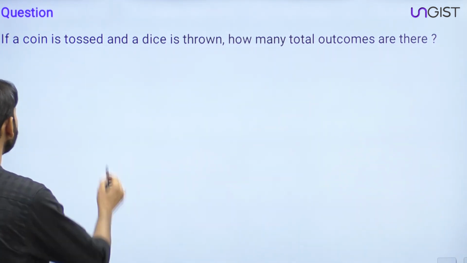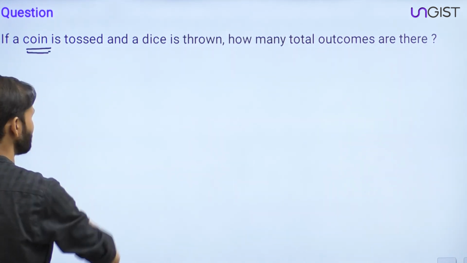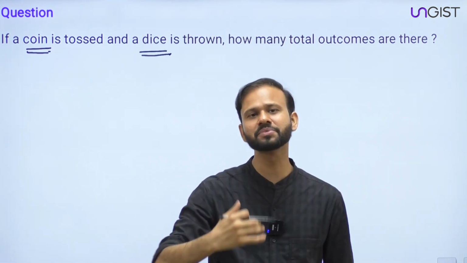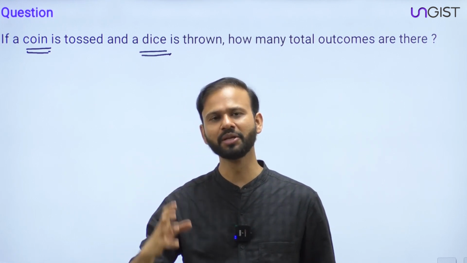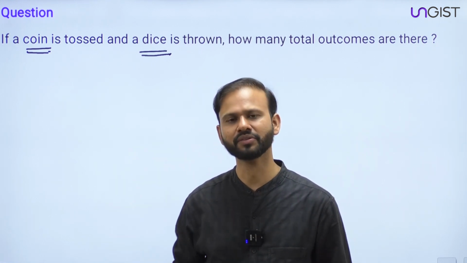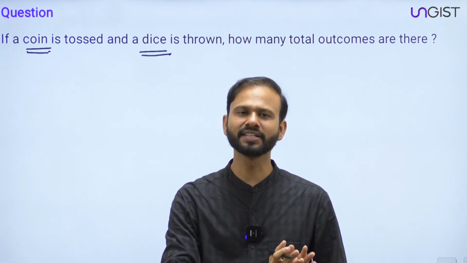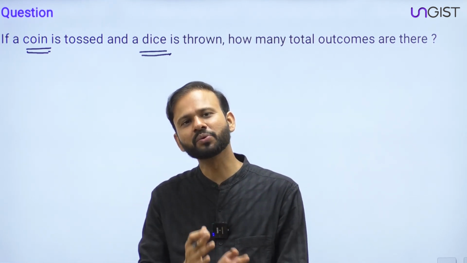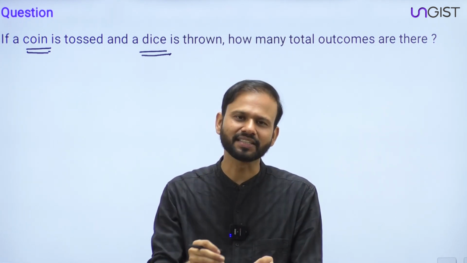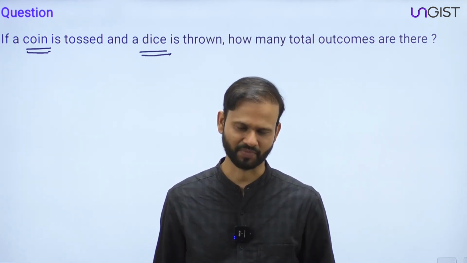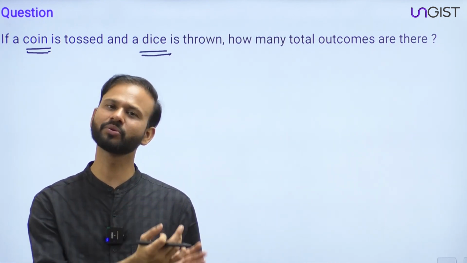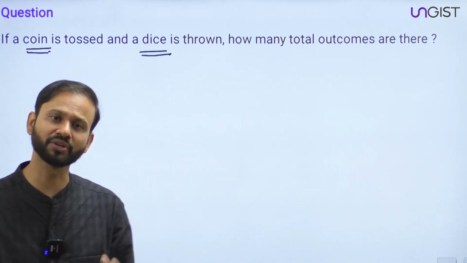Guys, the question is saying if a coin is tossed and a dice is thrown, how many total outcomes are there? Those who are from Hindi batch, let me explain the question in Hindi also. If a coin is tossed and a dice is thrown, how many outcomes can come? Outcomes means what all possibilities can come. Now tell me, what can come in the coin? I mean, how many total outcomes are there of the coin?